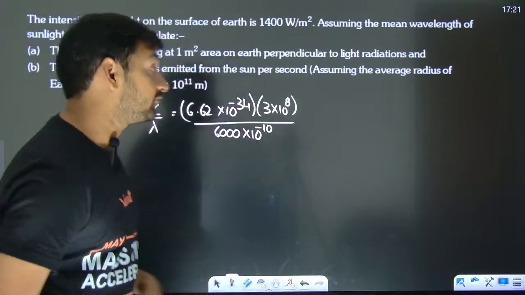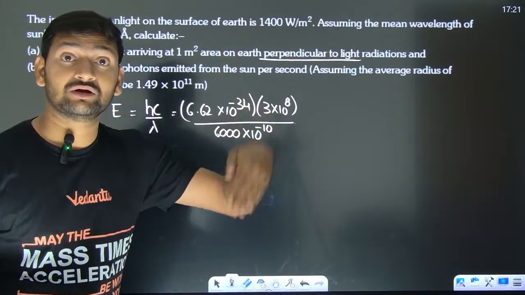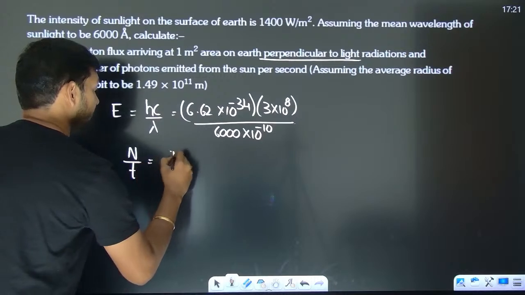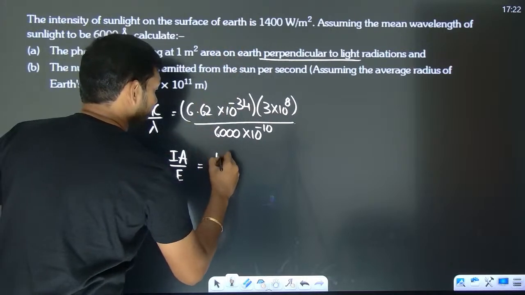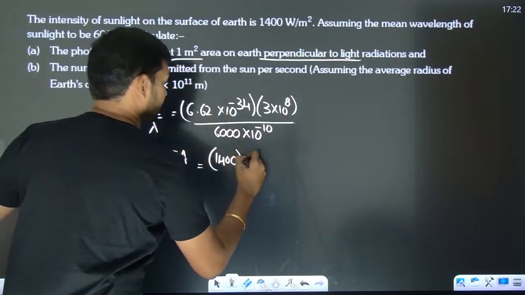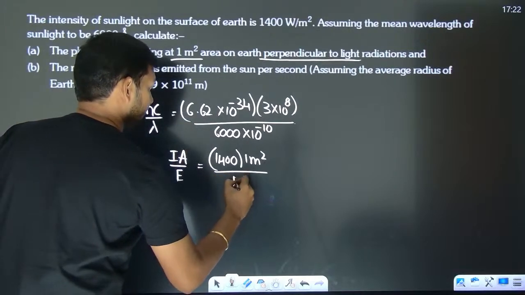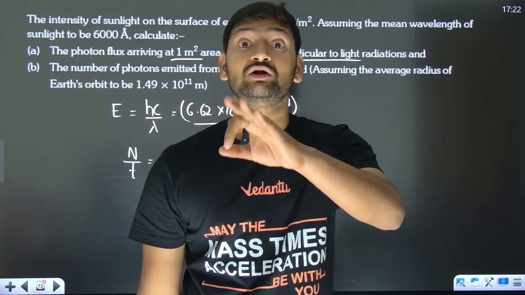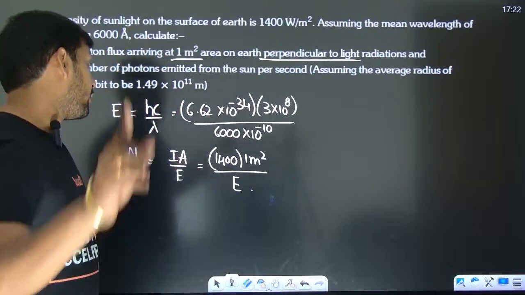Now, if you want the number of photons, anyway, they clearly mentioned perpendicular. That means it is striking normal to the area. Then the number of photons that are going to be coming is going to be I into A divided by E. How much is the I value? It is 1400. What is the area they are talking about? It is 1 meter square, divided by what is the energy? So you have the energy above. Just put that, do the calculation, you are going to get how many photons are going to be striking 1 meter square area.